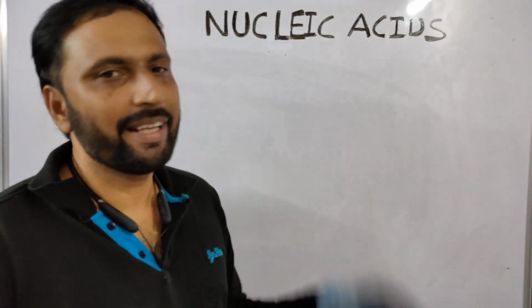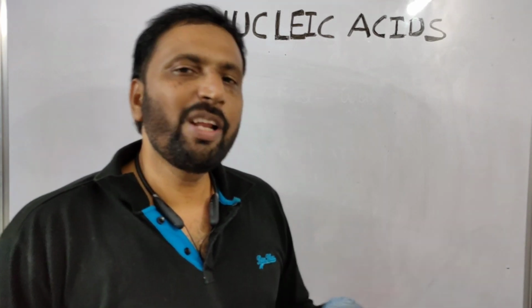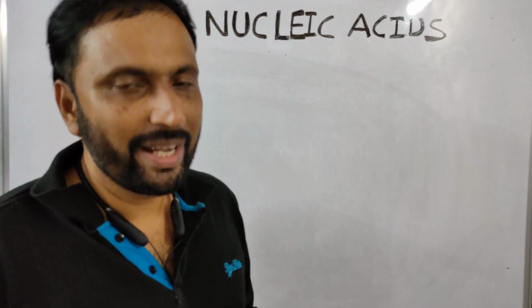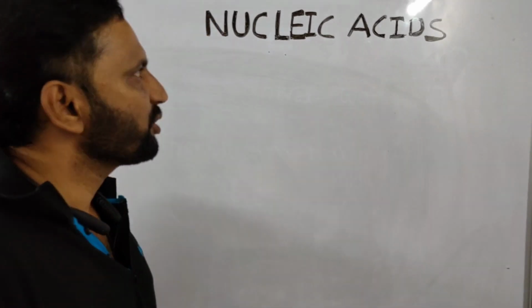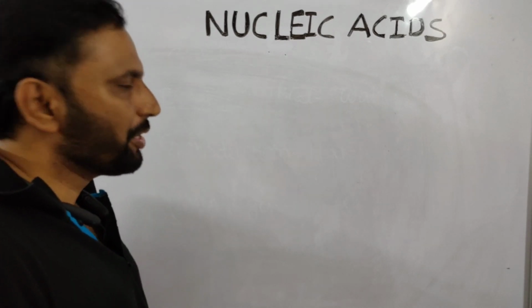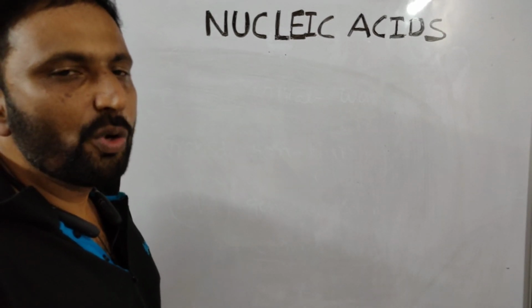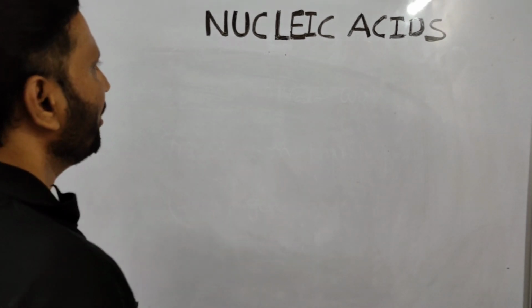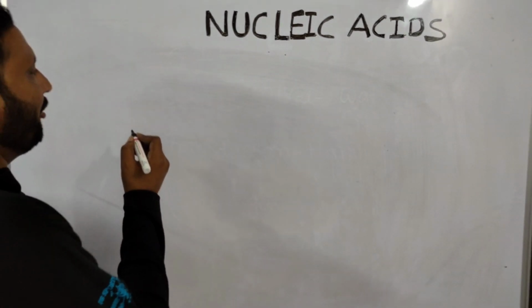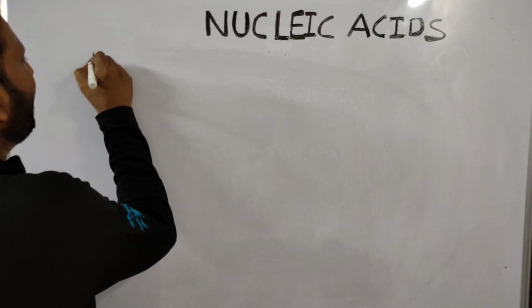Today our topic is nucleic acids. Nucleic acids are macromolecules, whereas nucleotides are micromolecules. These macromolecules were first reported in the nuclei of pus cells by Friedrich Miescher.